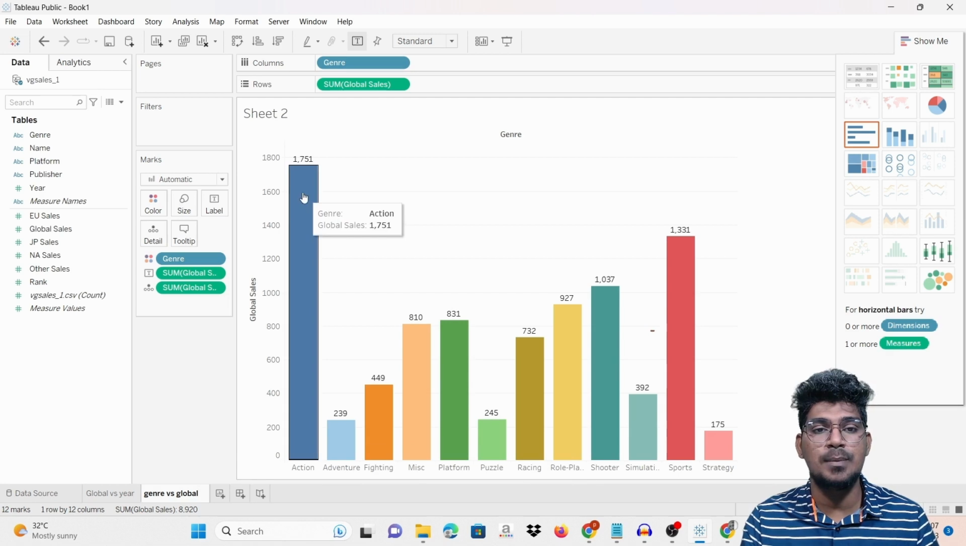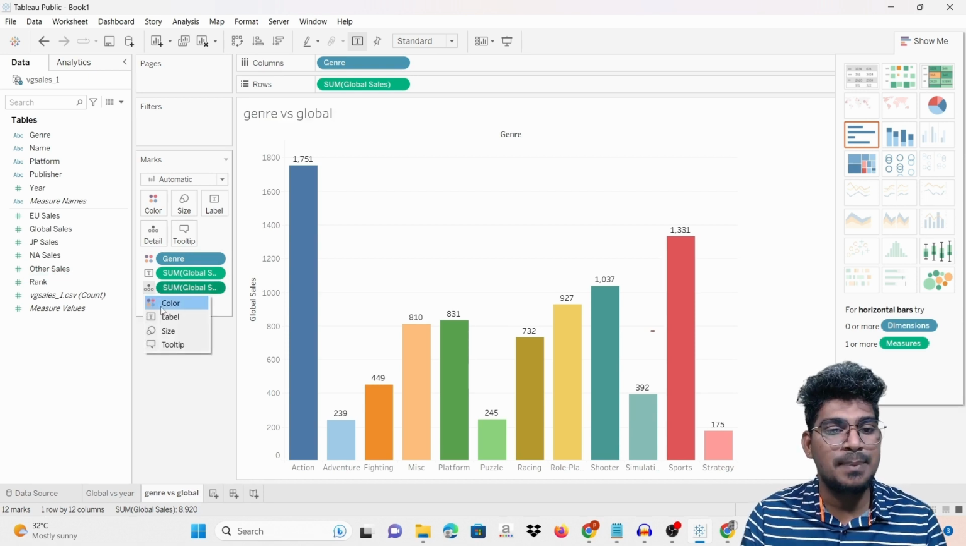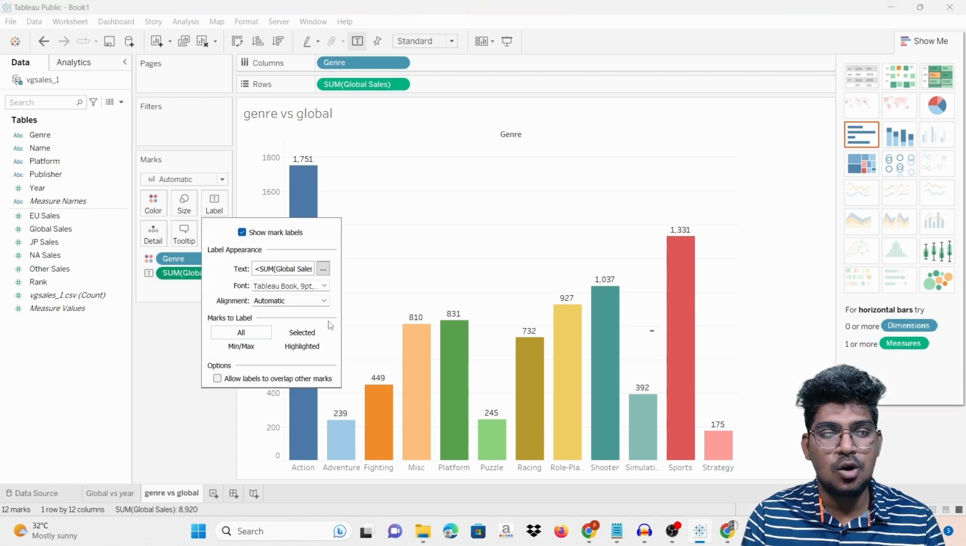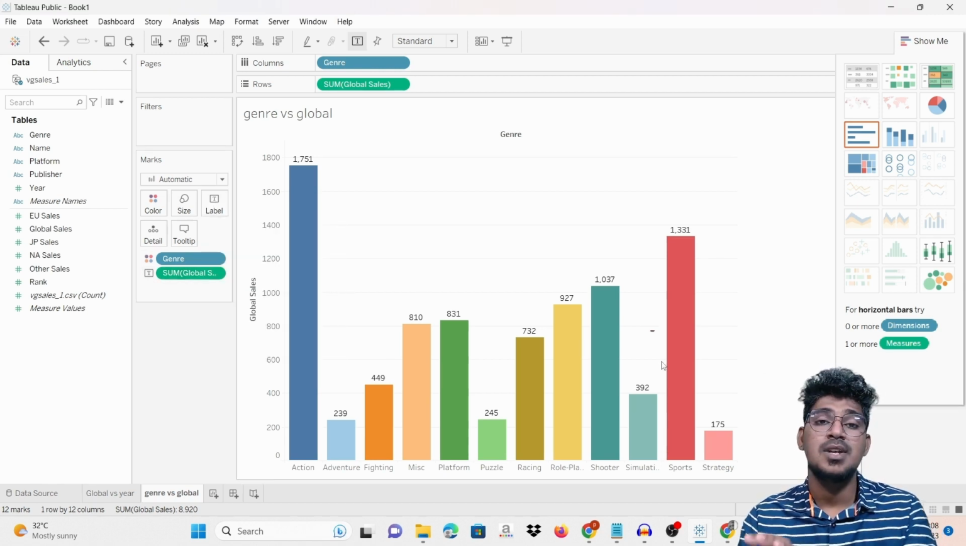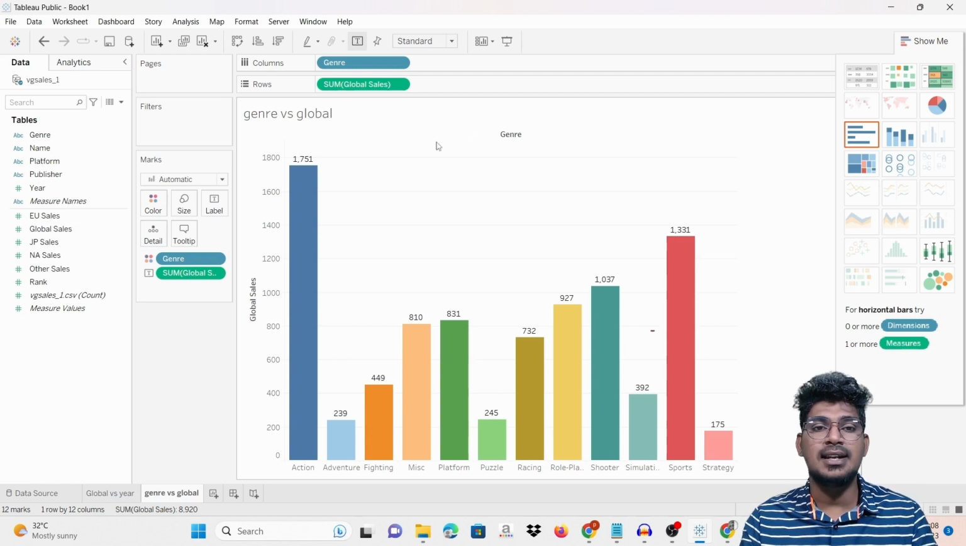So based on the global sale and also the genre, it is going to become like this right now. For an example, you can see this label, and it displays all the values of these particular things. So now it is clear, I hope.